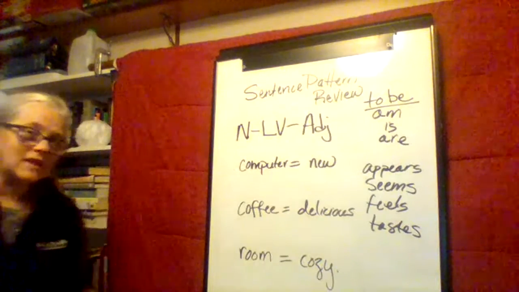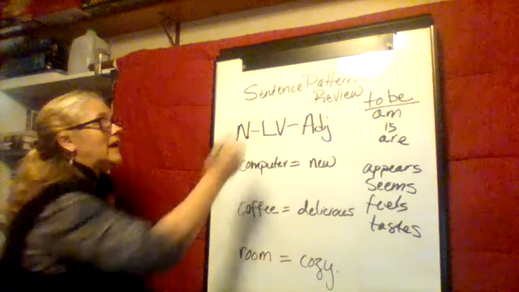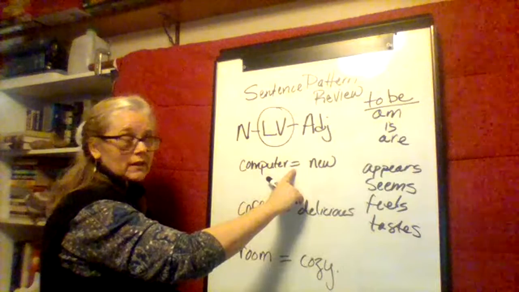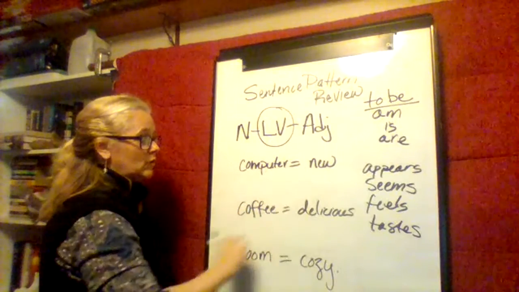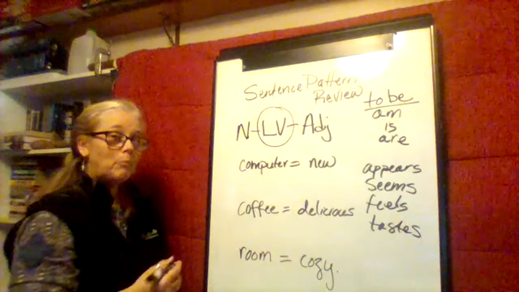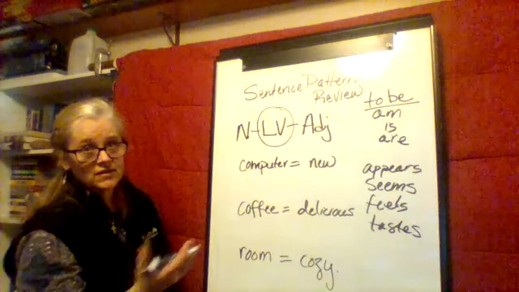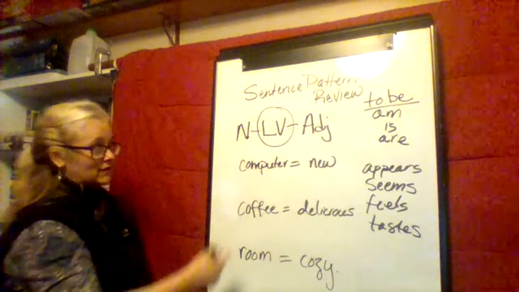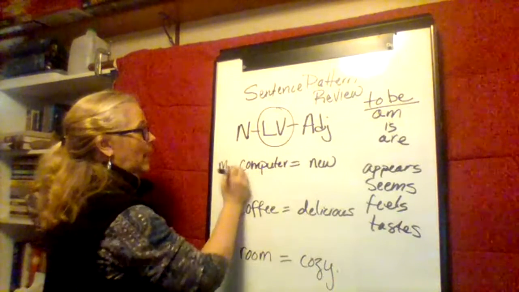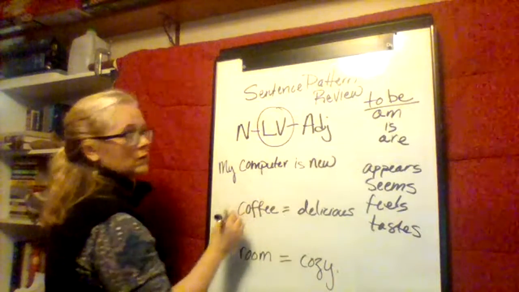All right, I have the beginnings of 3 sentences here. Again, this linking verb does the work of an equal sign. Computer equals new. Coffee equals delicious. Room equals cozy. But I know that I gotta add some verbs here so that they're real sentences, not just equation-y looking things. So my computer is new.